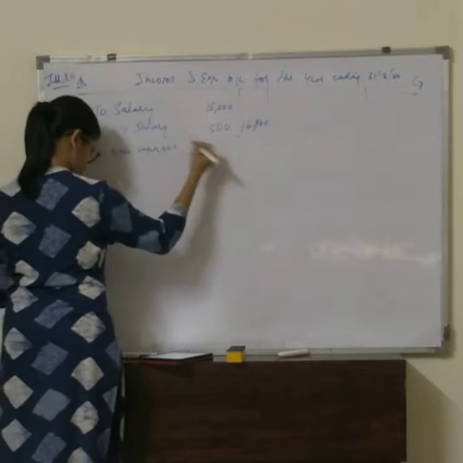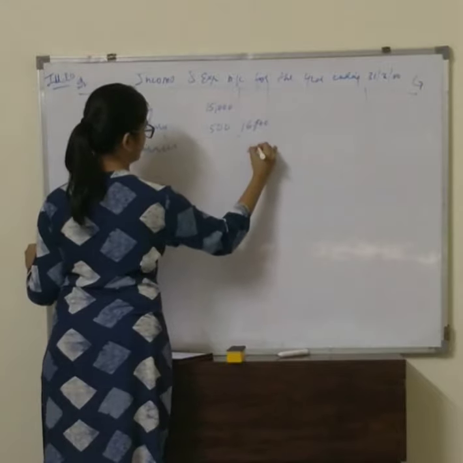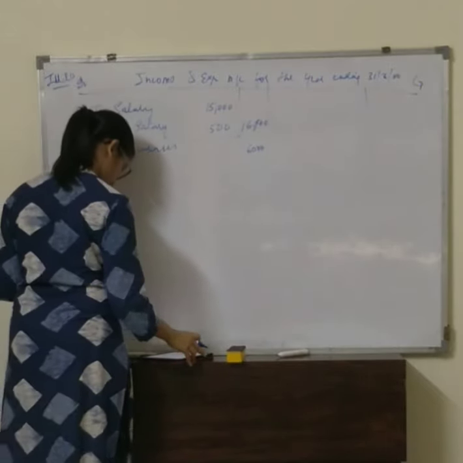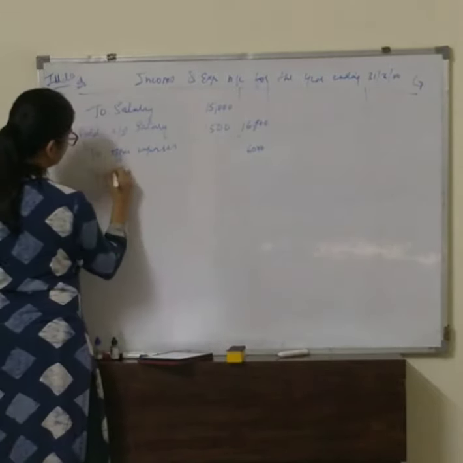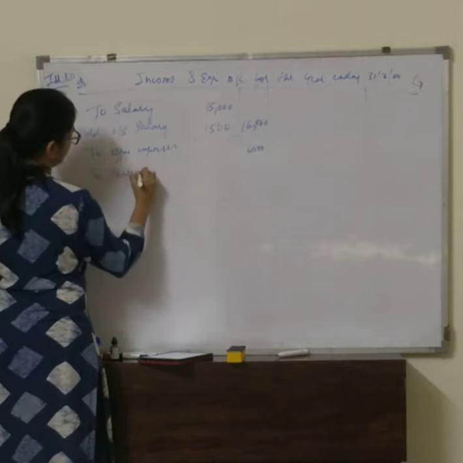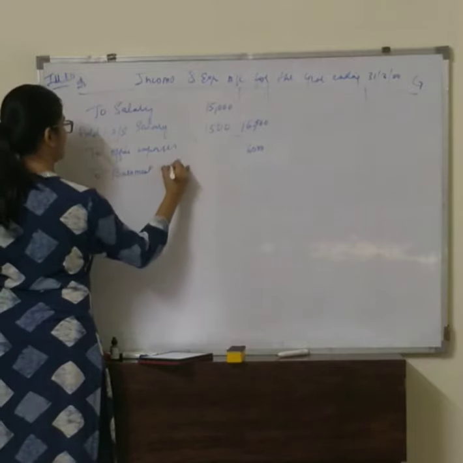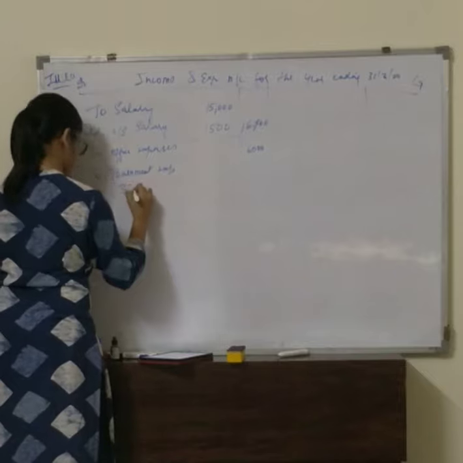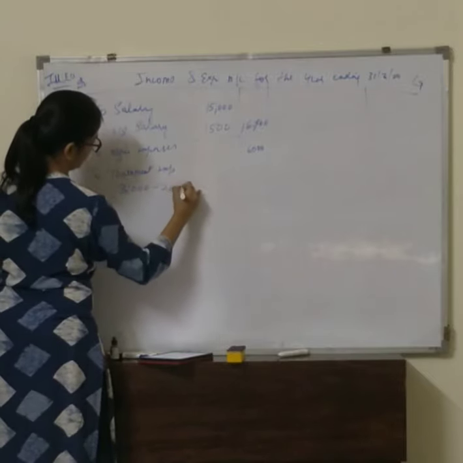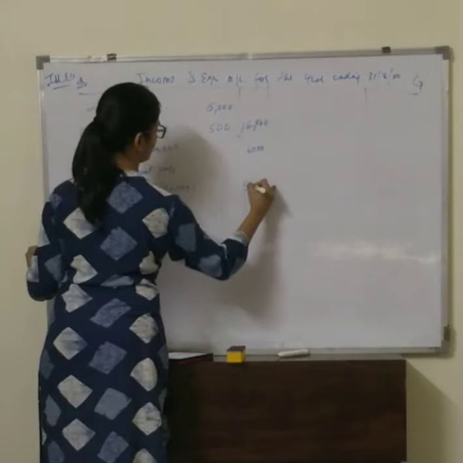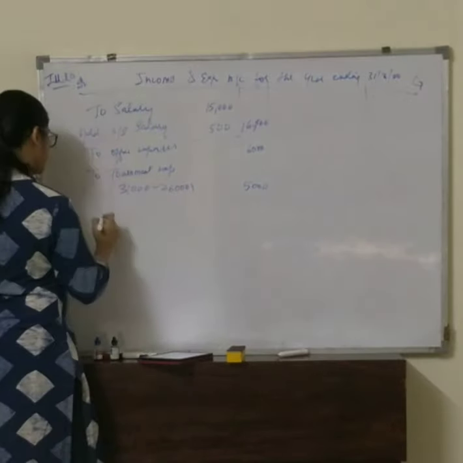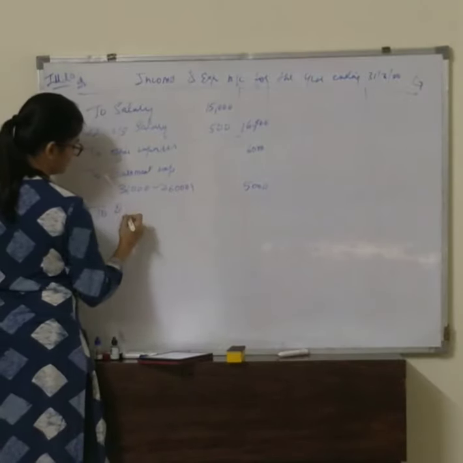Then we have two office expenses. How much? 6,000. Then we have two tournament expenses. It is 31,000 minus 26,000. That is 5,000.